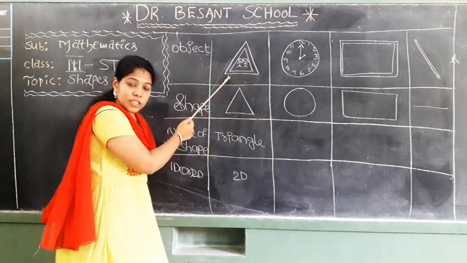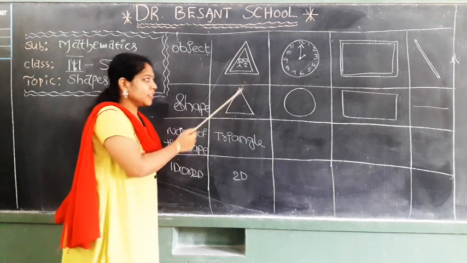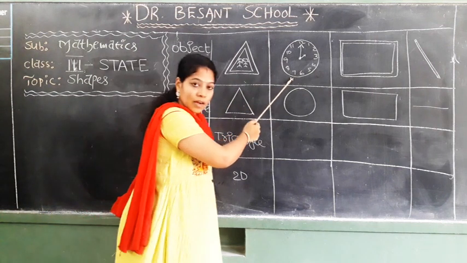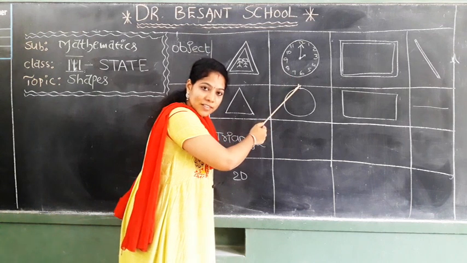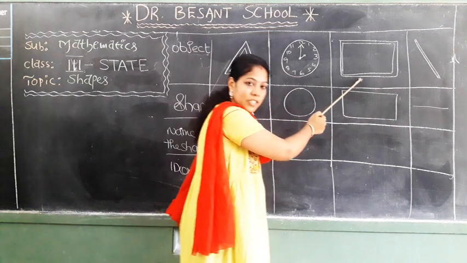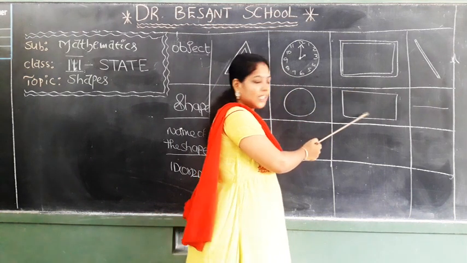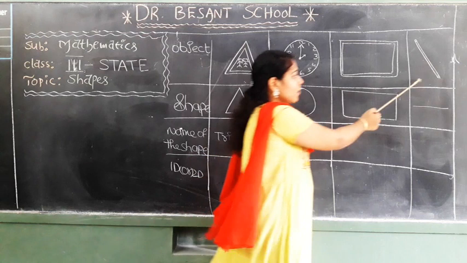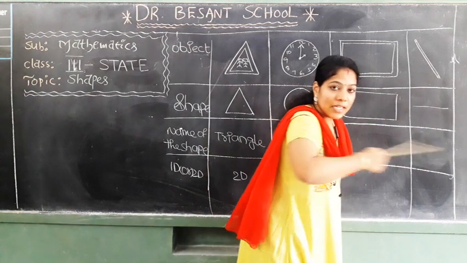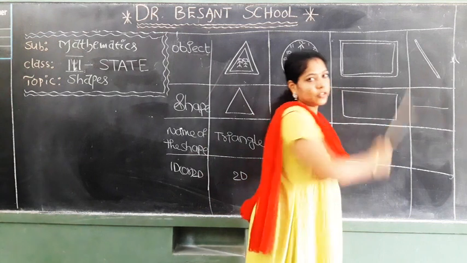What is the basic shape of the school zone board? Triangle. Good. Now, coming to the clock. What is the basic shape of the clock? Circle. Good. What is the basic shape of this board? Rectangle. That's why rectangle is there. Now, what is the basic shape of the pencil? Line only. Yeah, that line is also given.